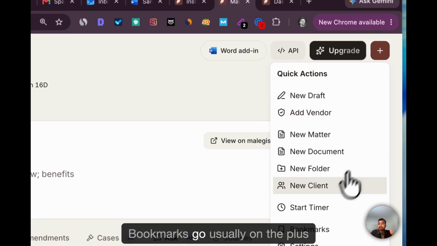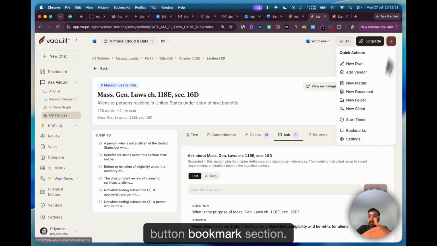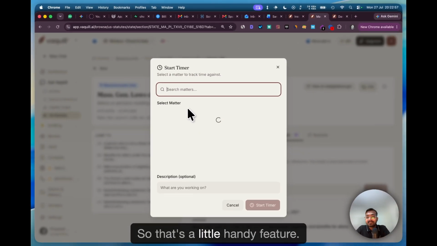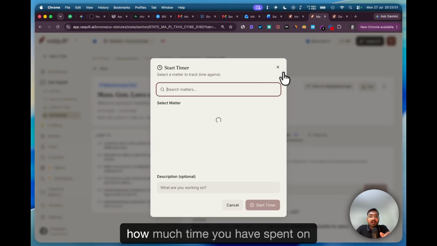Bookmarks usually go on the plus button, bookmark section. You can even start a timer. That's a little handy feature. Let's say you are working on a matter and you want to track how much time you have spent on a particular matter, you can do that as well.